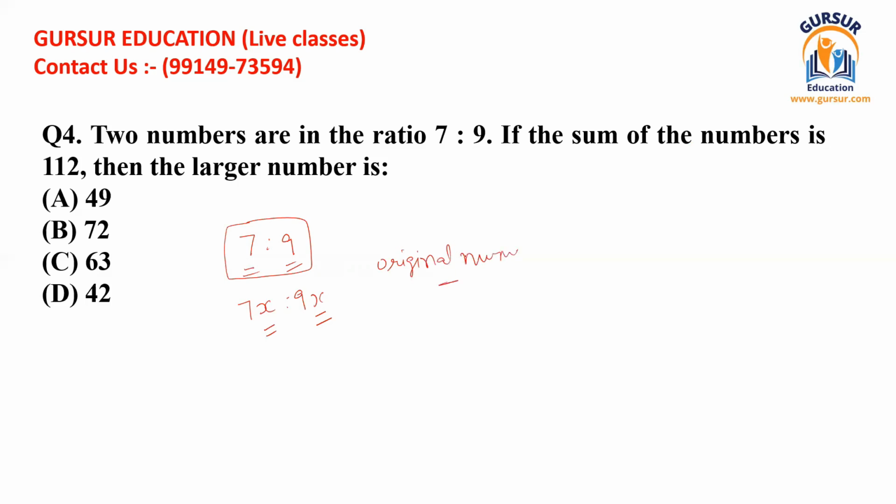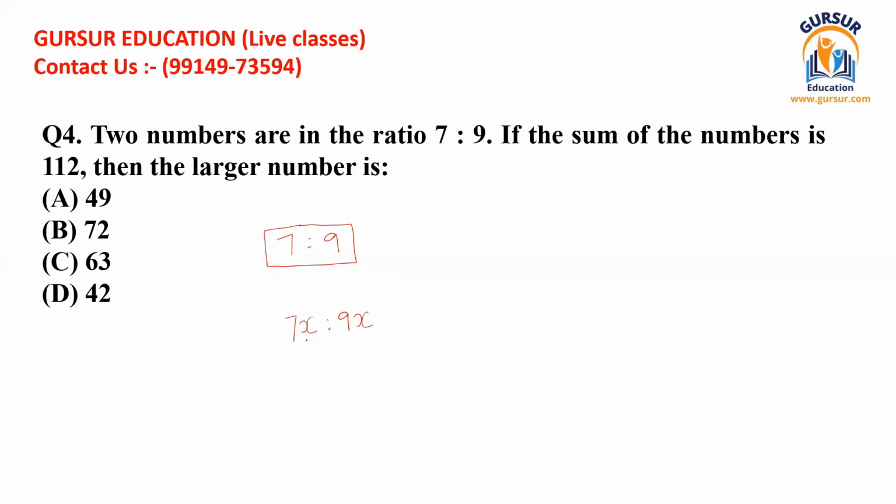Again, understand this. This is 7:9. We have been given that two numbers are in the ratio 7:9. So 7:9 is the ratio between two numbers, and this ratio is the actual ratio. And when you have been given the actual ratio between two numbers, you can easily write 7x/9x. You can write these two numbers like this as well.